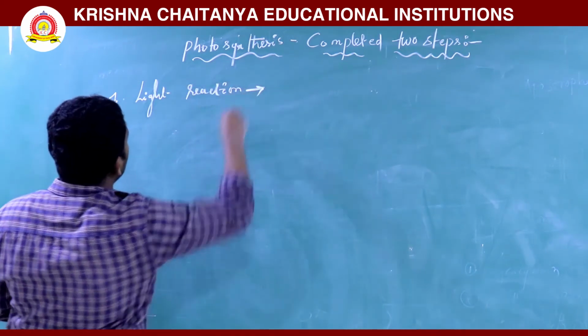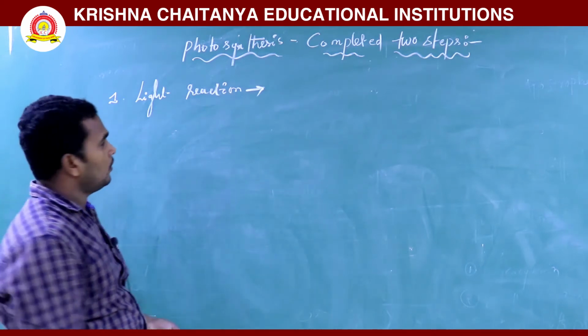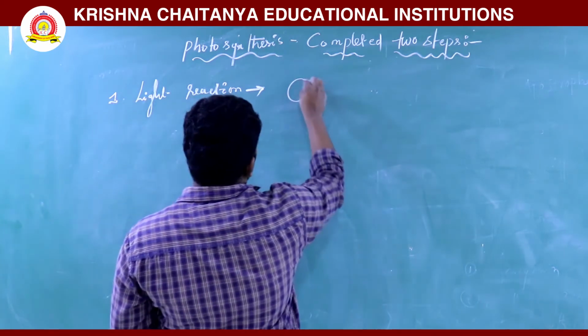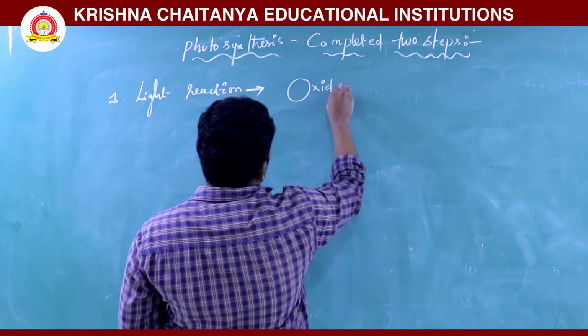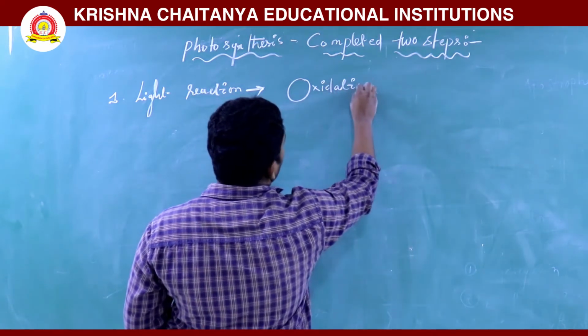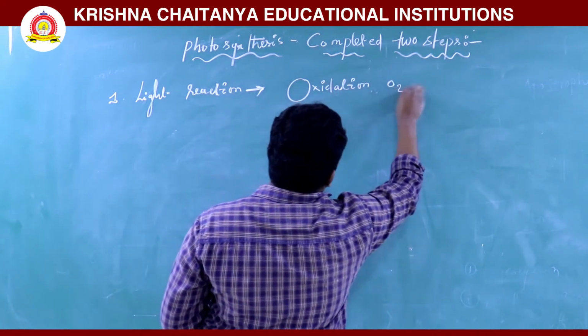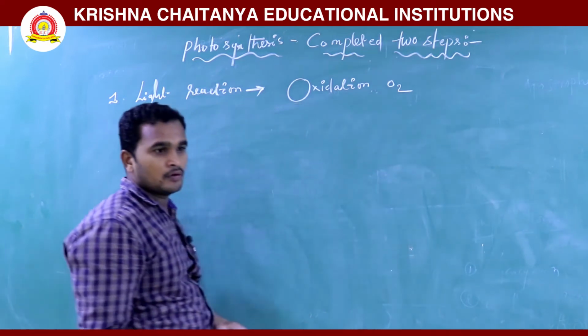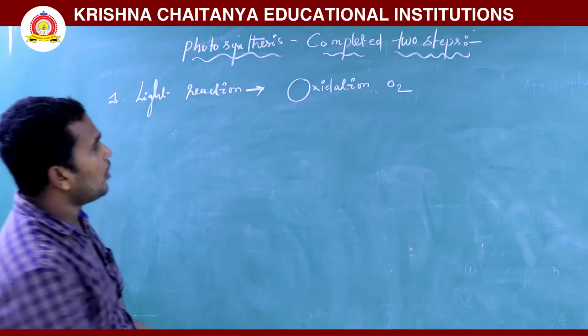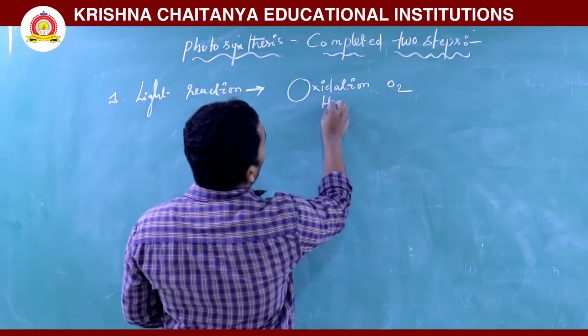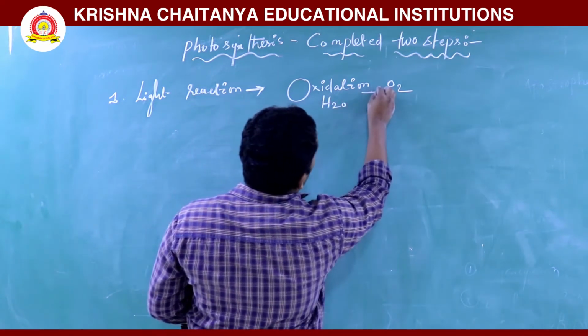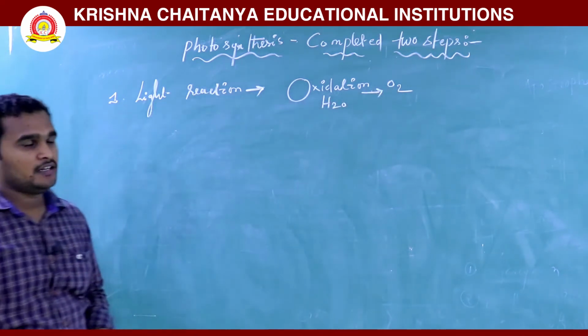In the light reaction, oxidation takes place, the oxidation of water molecules, releasing oxygen.